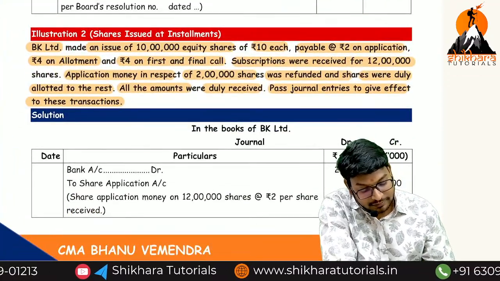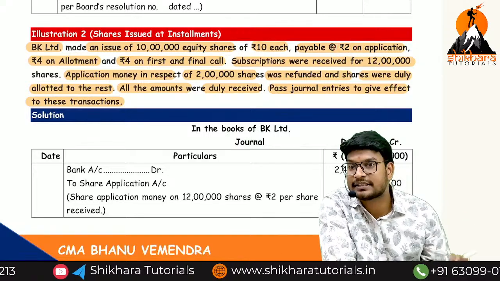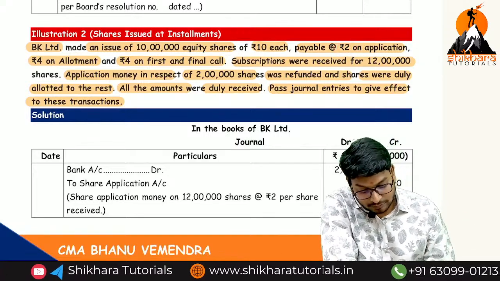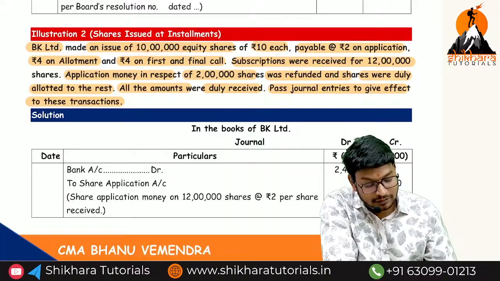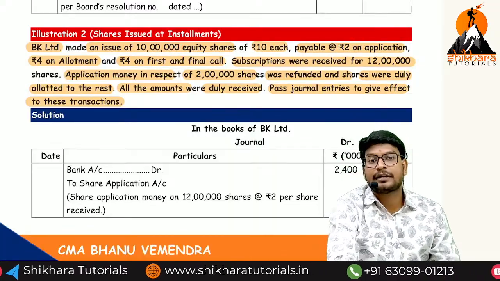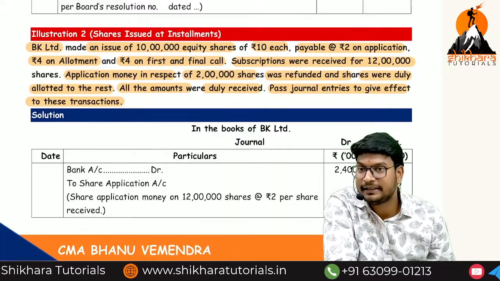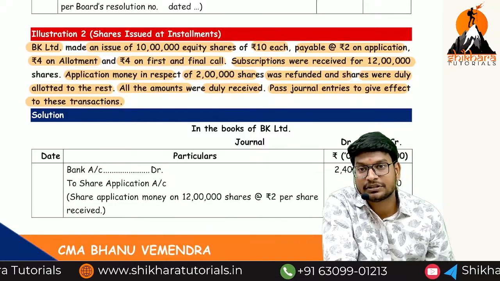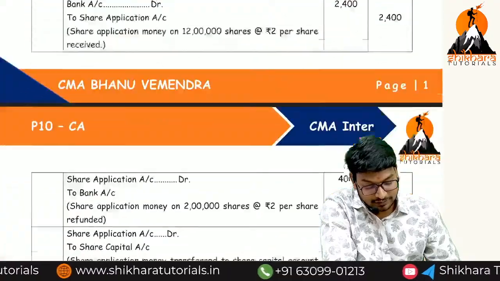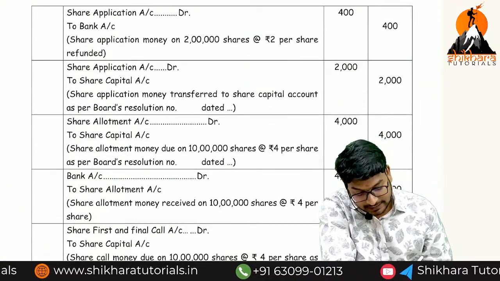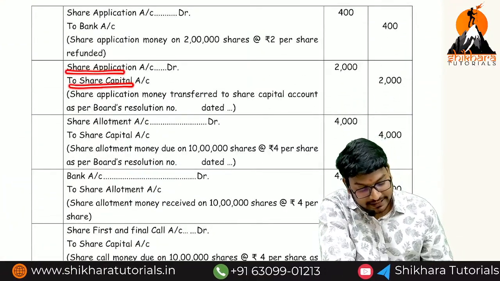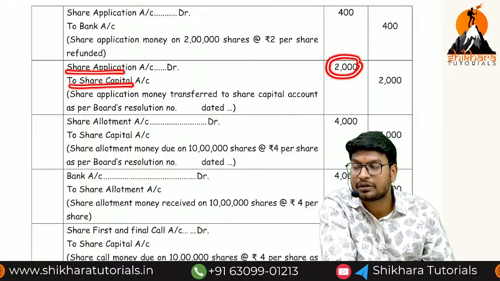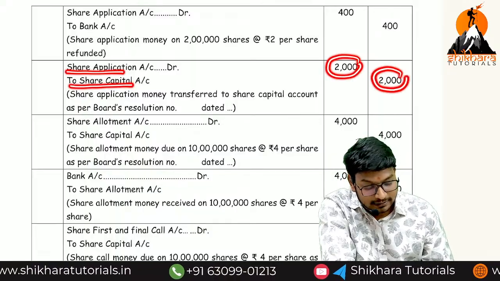What is the second one, ma? How much amount we need to transfer to the share capital? So 10 lakhs into 2, that is equal to how much, ma? 20 lakhs we have to transfer to the share capital. So what is the entry? Share application account debited to share capital account. 2000 means nothing but how much, ma? 20 lakhs and 20 lakhs.